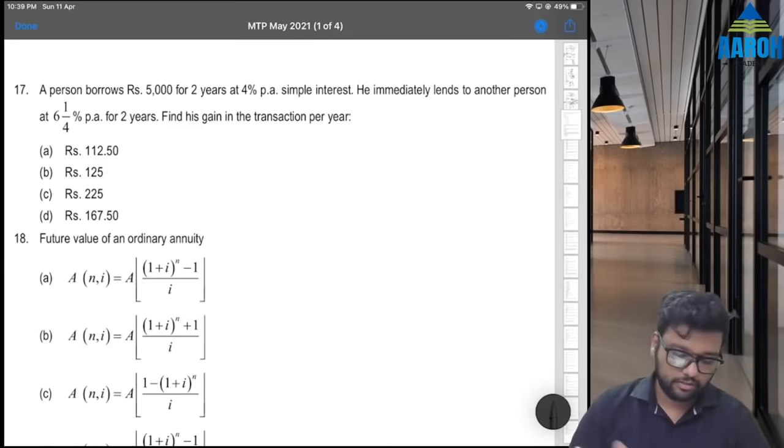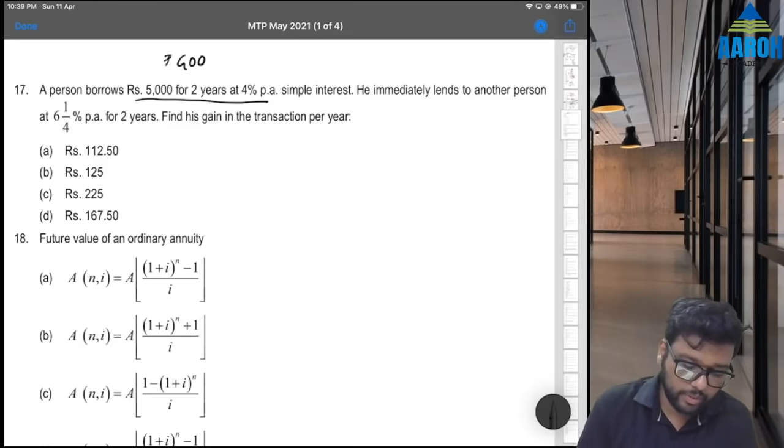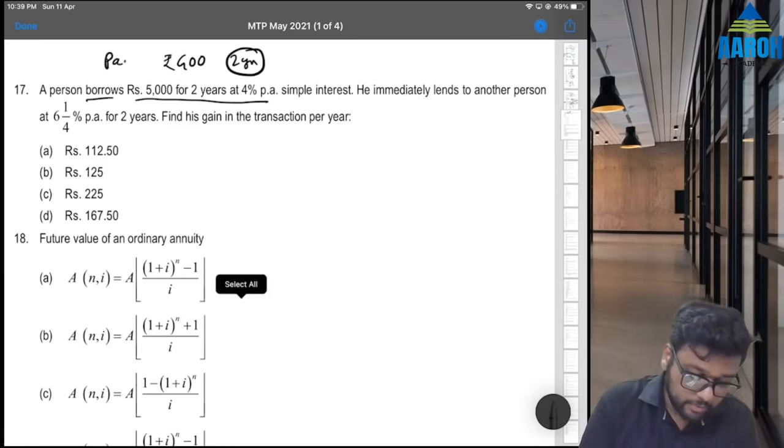So 5,000 for 2 years at 4% means how much will he get? 5,000 into 2 into 4%. How much is that? He'll have to pay rupees 400 in 2 years as simple interest. Sorry, he borrows, so he'll have to pay this much.